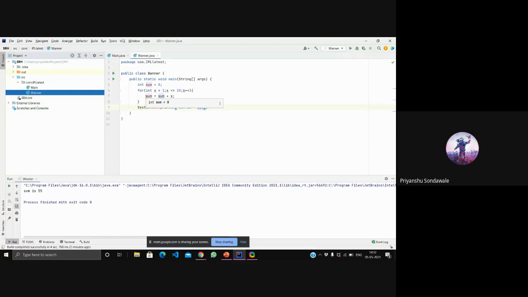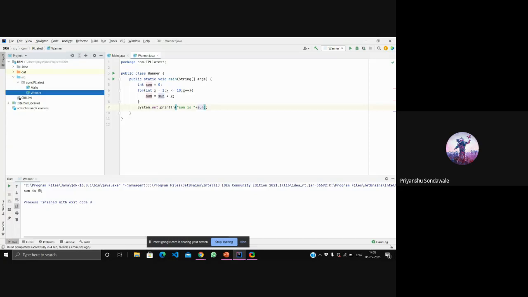This process will repeat again and again till it reaches x equal to 10, right? If x became 11, then the for loop breaks, right? The for loop breaks, and whatever we have in this println statement will get executed. So in this print statement I'm printing "sum is". Whatever value I have in this sum got printed as 55.